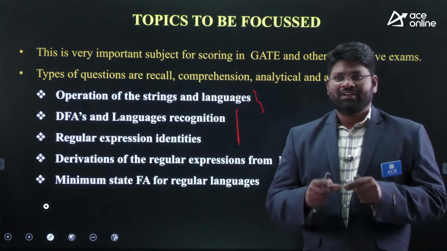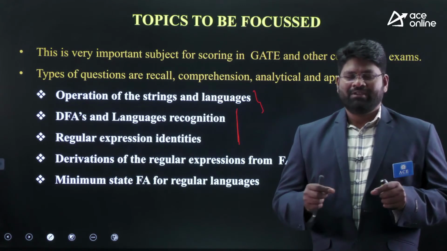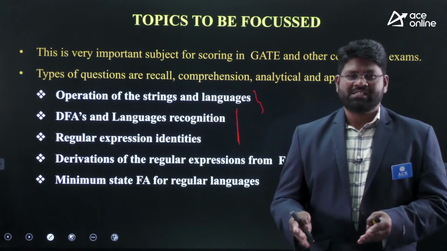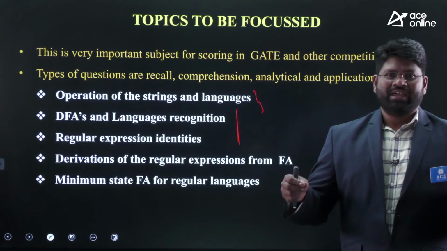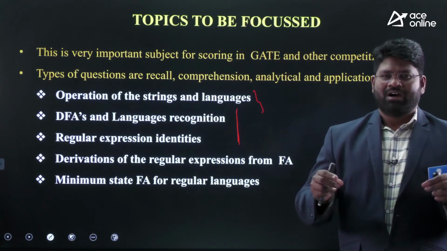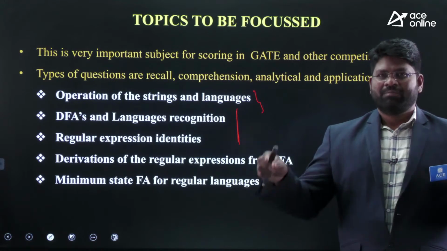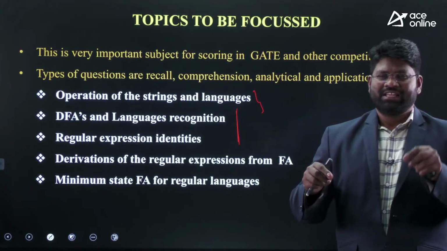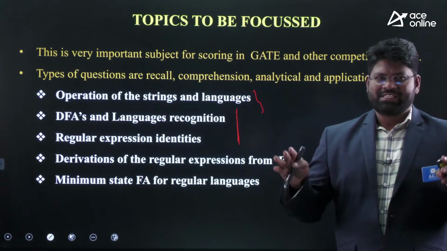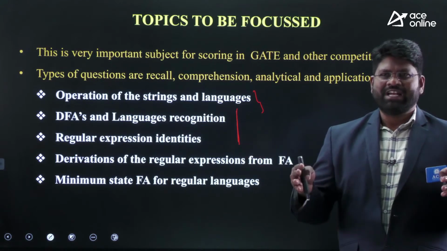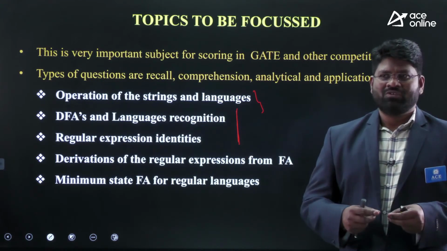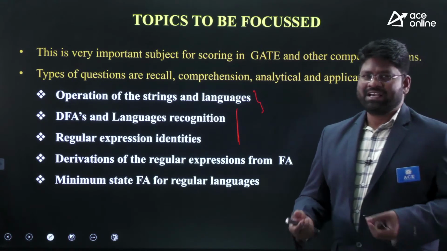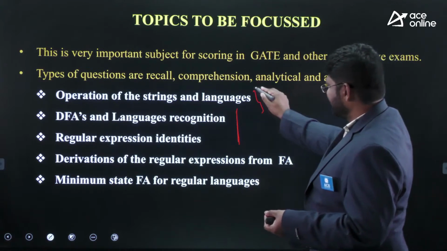Sometimes they will give you the language and ask you to identify the number of strings the machine recognizes under certain conditions. For example, they may say the string length is 7, and some conditions are imposed, like the first bit or the second bit being 0 or 1. They will give certain conditions for a string and ask you for the number of such strings accepted by this machine. This is the kind of model you can expect from these two titles.